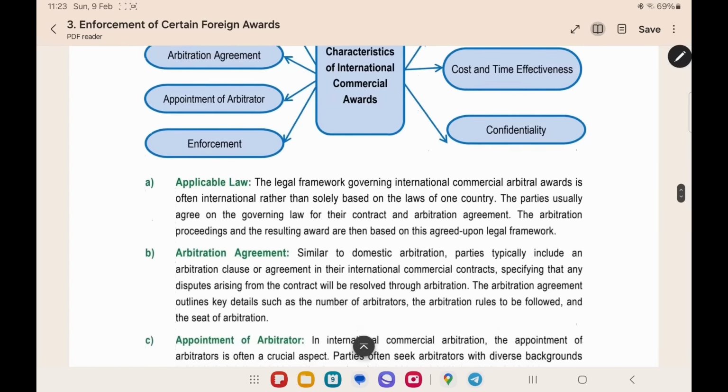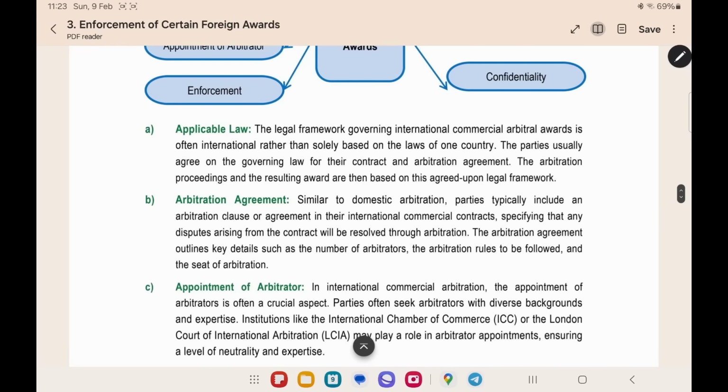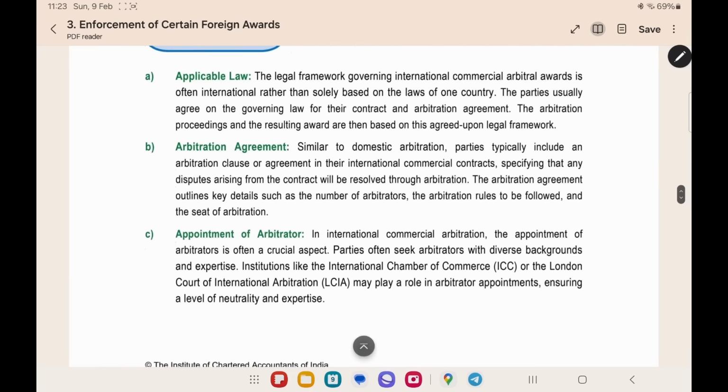Now the features given are applicable law. Since it is an international award, it will be based on more than one country's law. The parties usually agree on the governing law. According to section 28, in an international commercial arbitration, the parties can choose the law according to which the arbitration will take place. This is given here. Arbitration agreement. Here also in the main contract, you should include an arbitration agreement. And then appointment of arbitrator.